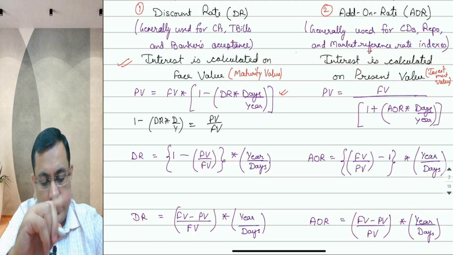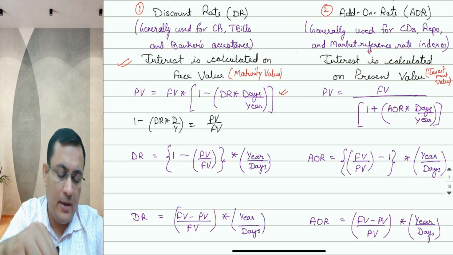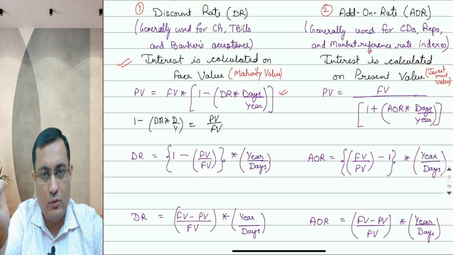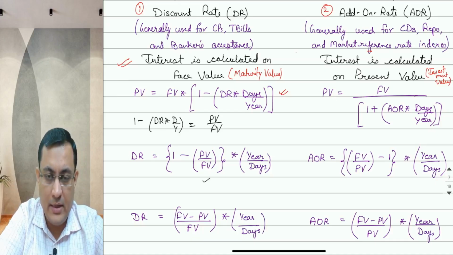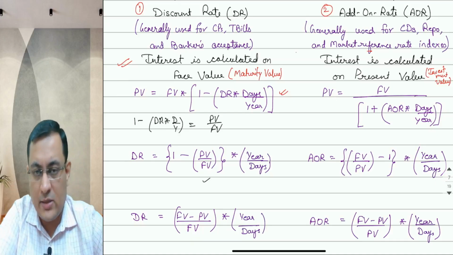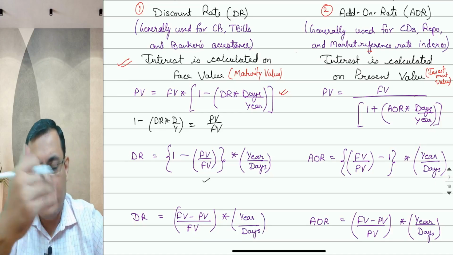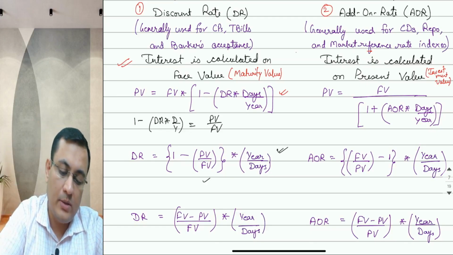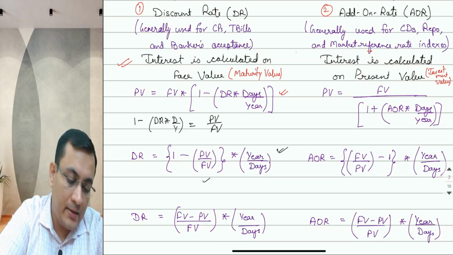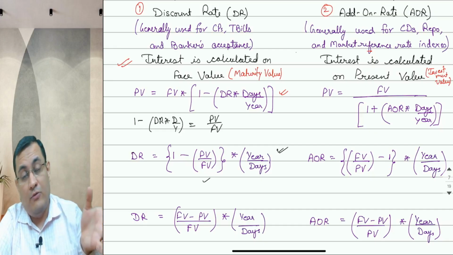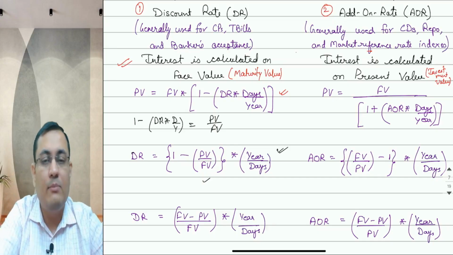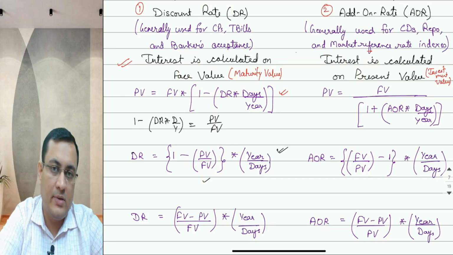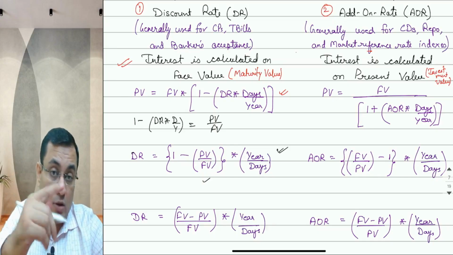DR negative into D upon Y will go into the right side, and 1 minus PV upon FV will come in the left side, and then the days upon year will also change the side, so it will become year upon days. So we got this formula now of DR, how to calculate discount rate. So if present value and future value both are given, we can calculate what yield this money market instrument is giving. And then this is already annualized.